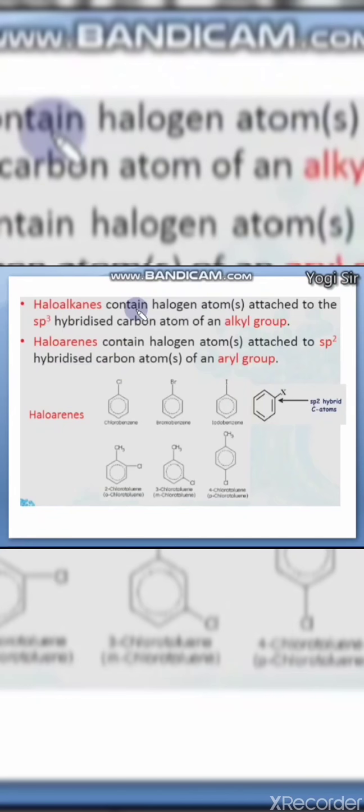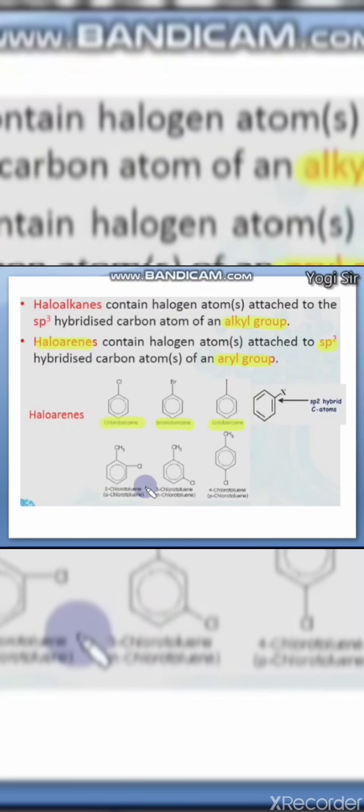Here it is mentioned that haloalkanes contain halogen atoms attached to an sp3 hybrid carbon atom of any alkyl group, or you can say R group. Same way, haloarenes contain halogen atoms attached to sp2 hybrid carbon atoms of any aryl group, or aromatic ring. Examples are chlorobenzene, bromobenzene, iodobenzene.